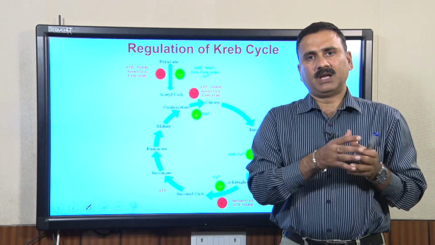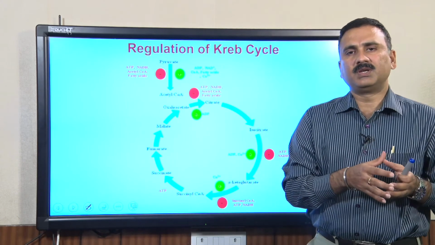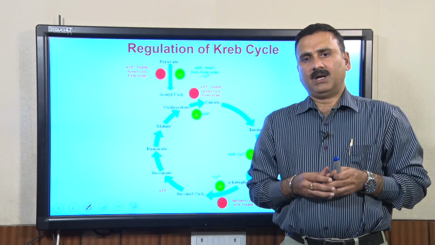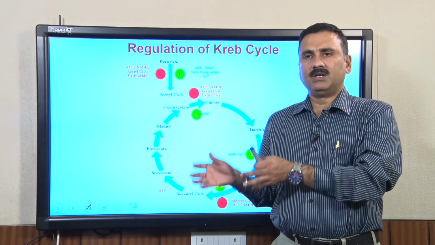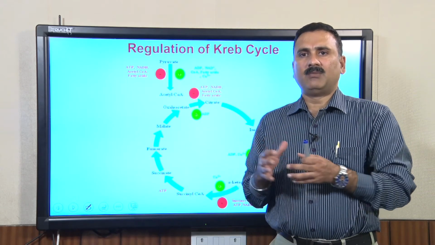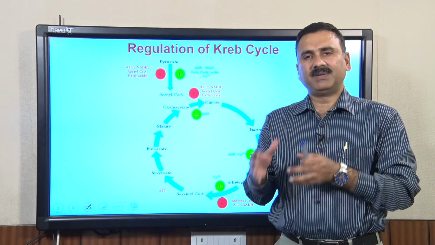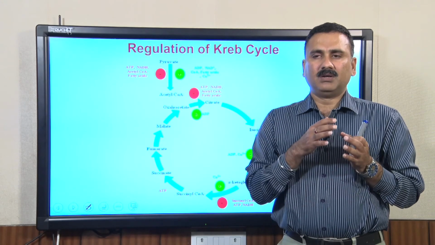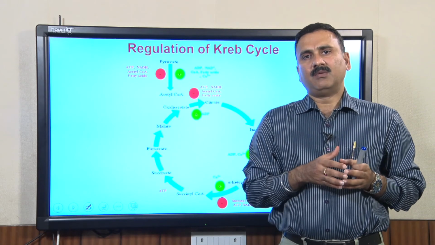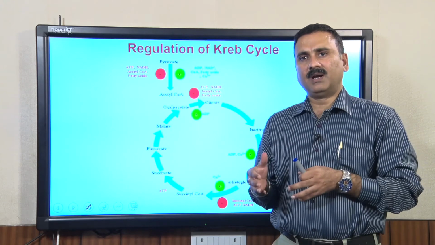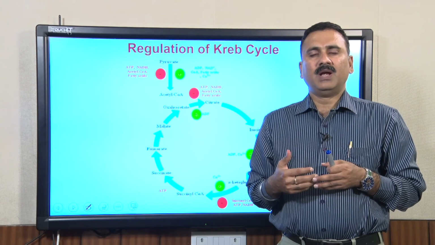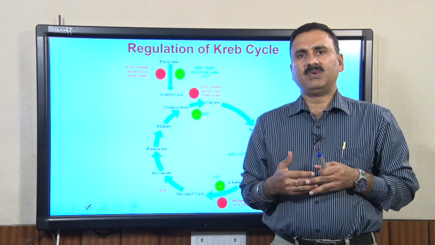Just after glycolysis, where glucose is broken down and converted into pyruvic acid, the pyruvic acid enters into the mitochondria, and then it enters the central metabolic pathway, which is called the Krebs cycle. In the Krebs cycle, the pyruvate generated from glycolysis is processed further, and several molecules of NADH and FADH2, as well as a molecule of GTP, are generated.